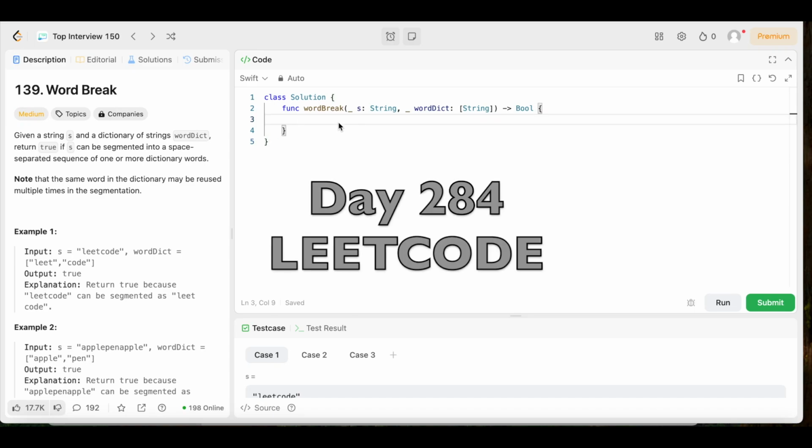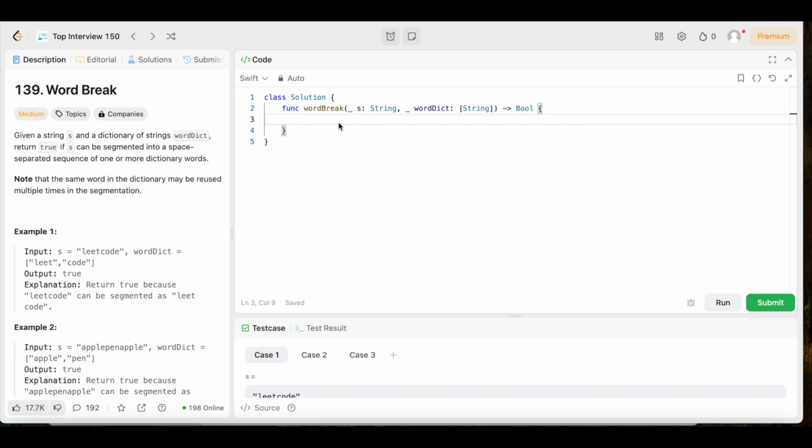Day 284 of doing a LeetCode problem every day until I get a job. All right, y'all, we're back again, another day, another LeetCode problem where we're doing daily LeetCode problems.